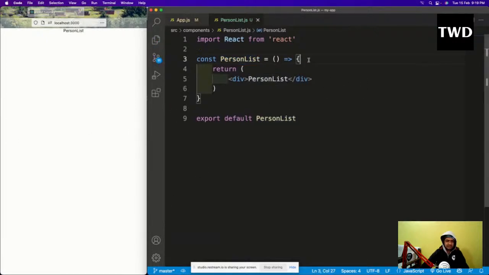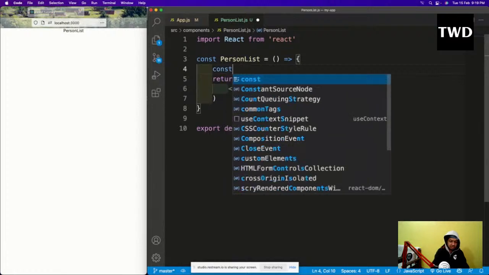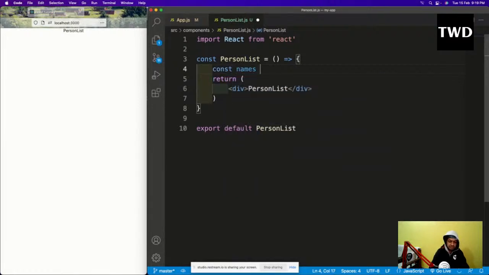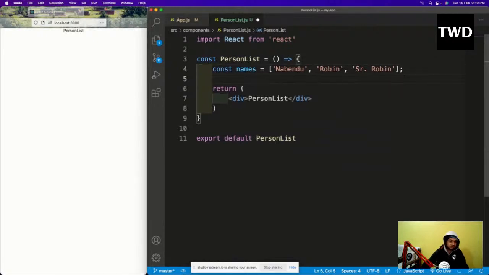So in the PersonList, I'll have const names equal to Nabendu, Robin, Senior Robin, whatever it is. Then we'll have this return.